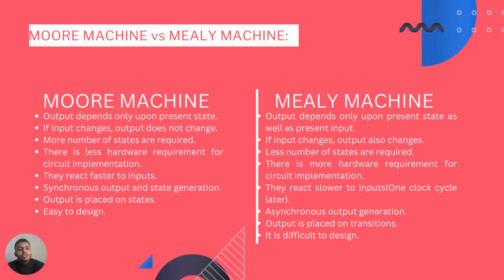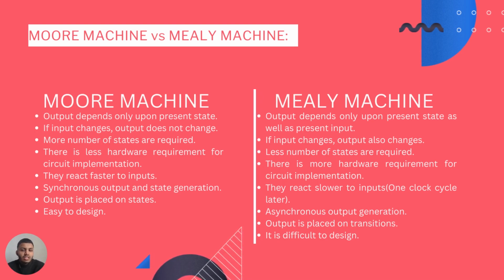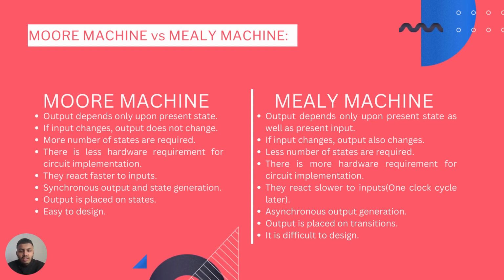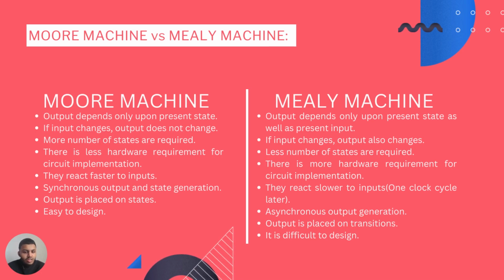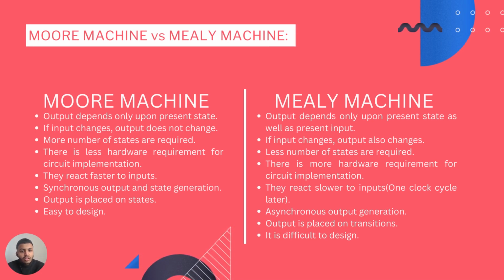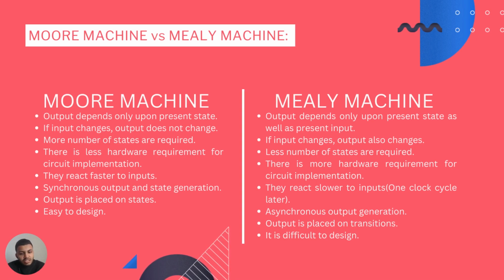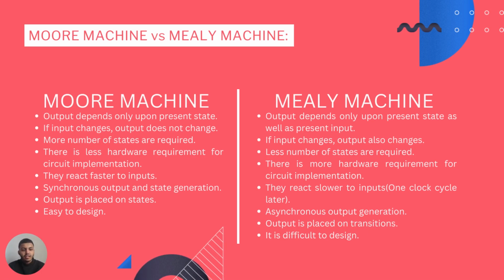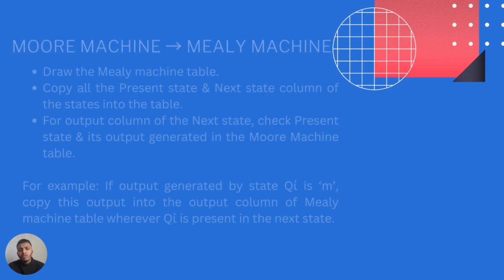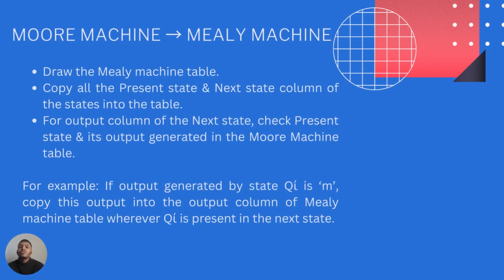In a Moore machine, output is placed on states, and there is synchronous output and state generation, whereas in a Mealy machine, there is asynchronous output generation and output is placed on transitions, which we've talked about. And Moore machines are generally very easy to design, and Mealy machines are pretty difficult to design in automata. So this was the difference between Moore and Mealy machines. I hope it's accurate and clear to everyone hearing this. So going ahead, we will talk about the transition of a Moore machine to a Mealy machine.